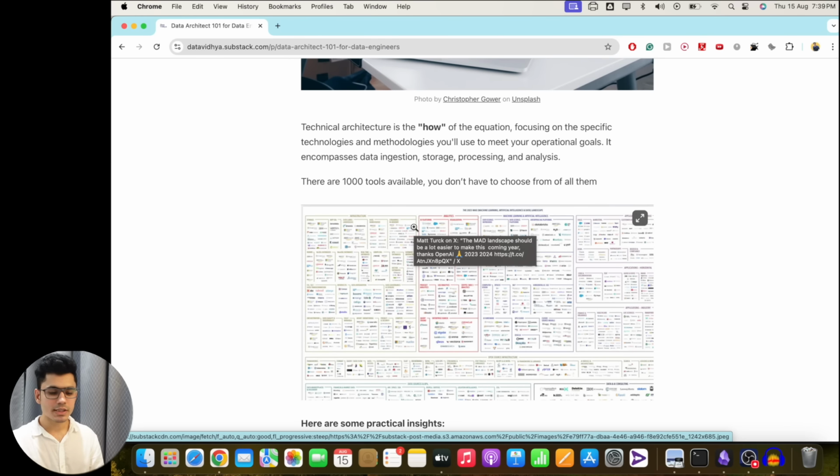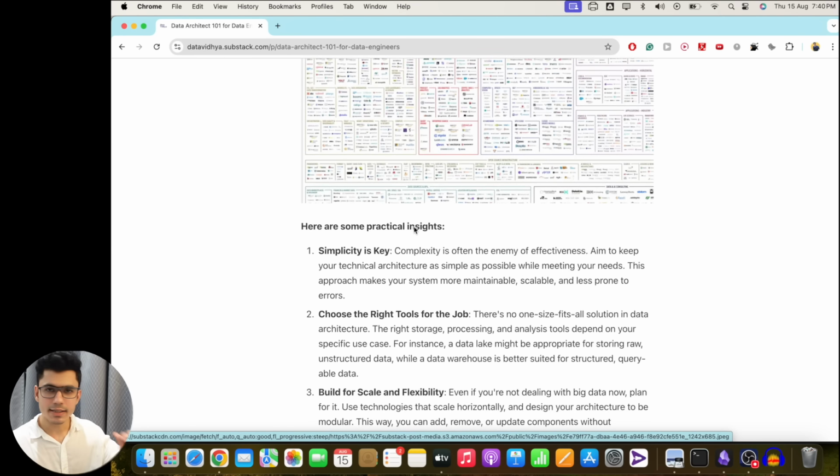Technology is not about choosing the fancy tools or choosing something that everyone is using in the market. As a business, you should be thinking to save cost. You should be thinking to reach your business needs. So whatever technology helps you, it can be enterprise level technology, it can be open source technology, whatever it is. As long as it solves your business problem, you are good. Now let's try to understand that one by one. How do you build the technical architecture?